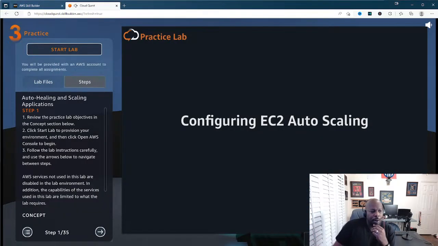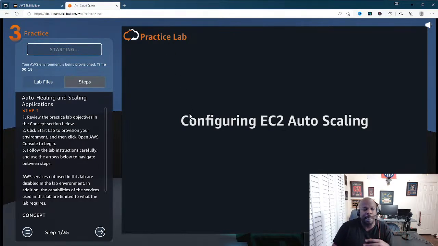So now we're going to go into our practice scenario, and here we go. We're going to go ahead and start up our lab. This is how you get that lab environment up and running within the console. So we're going to go ahead and start that up. It says, hey, review the practice lab objectives, and we're just waiting for this environment to spin up.